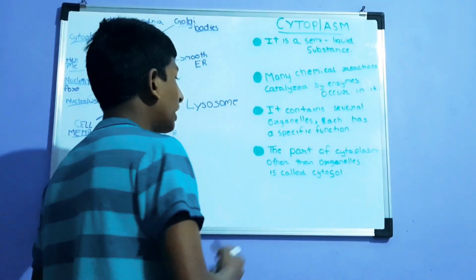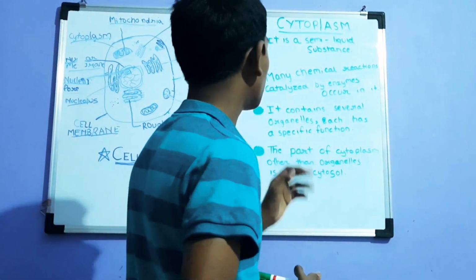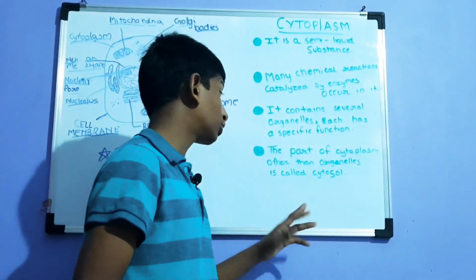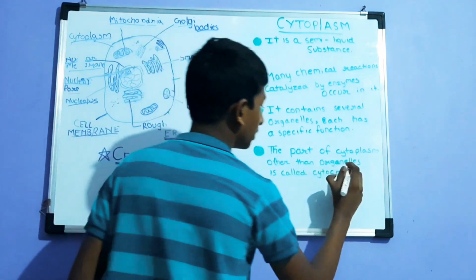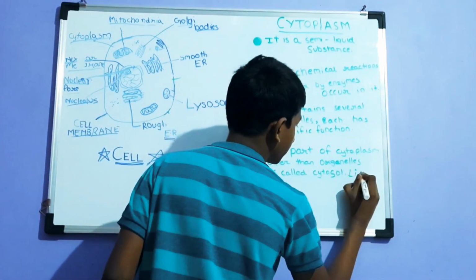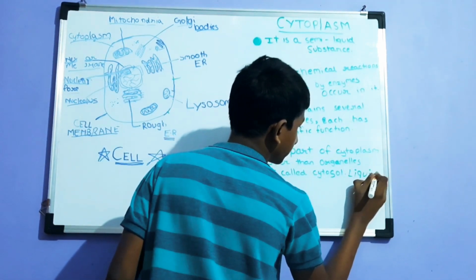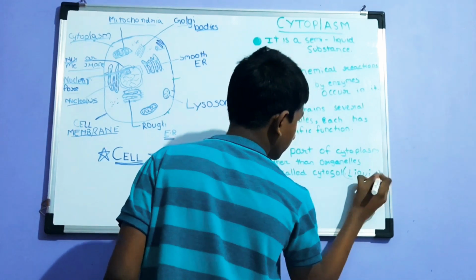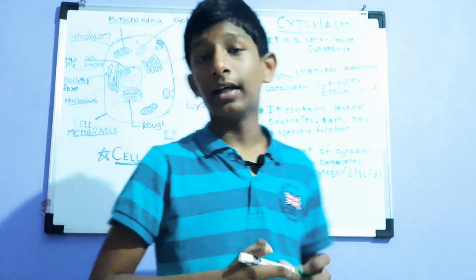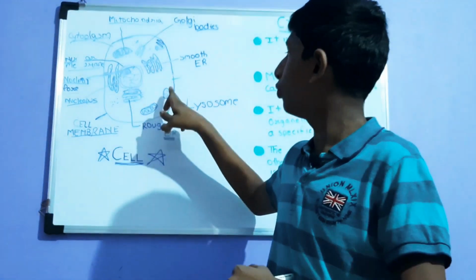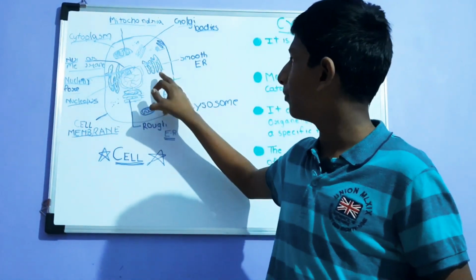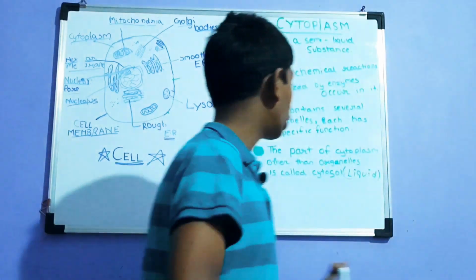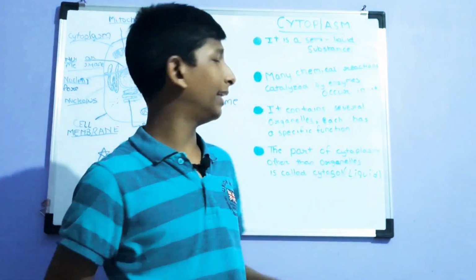Yeah. So the last is the part of cytoplasm other than the organelles is called cytosol, which is mainly liquid. Okay, yeah. So if we remove all these organelles, which you can see, the matter that is present is called cytosol, and it is mainly liquid.